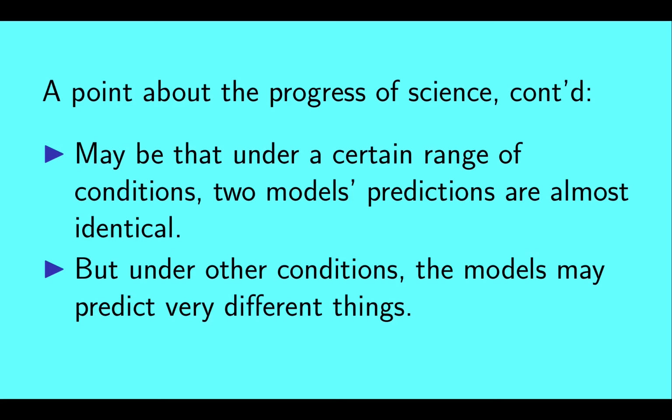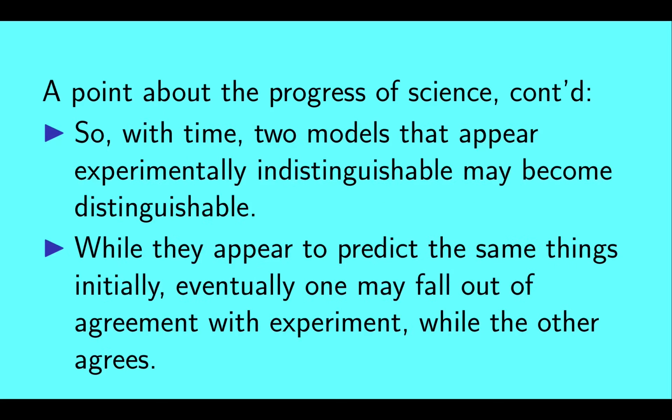Now, it may be that within a certain range of experimental conditions, two models' predictions are almost identical. But under other experimental conditions, the models may make very different predictions. So with time, as experiments are conducted under a wider set of conditions, the two models that initially appear experimentally indistinguishable may become distinguishable. While they appear to predict essentially the same things initially, eventually one may fall out of agreement with experiment while the other continues to agree.